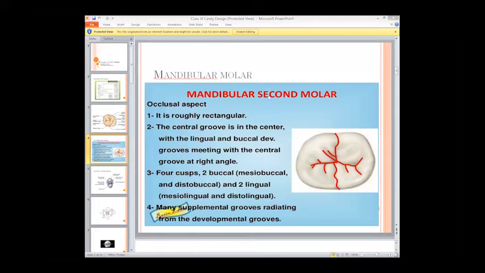Okay, that's fine. And what about this groove? What are you going to label that groove? Yes, that's good, this is the central groove. So we have the buccal groove, the lingual groove, and the central groove.